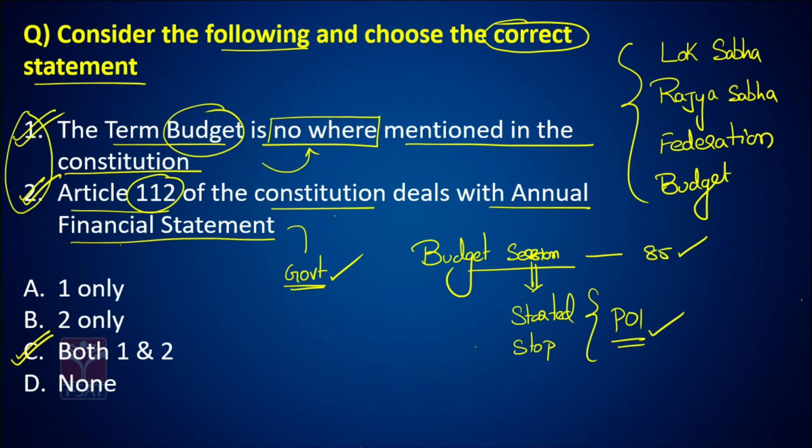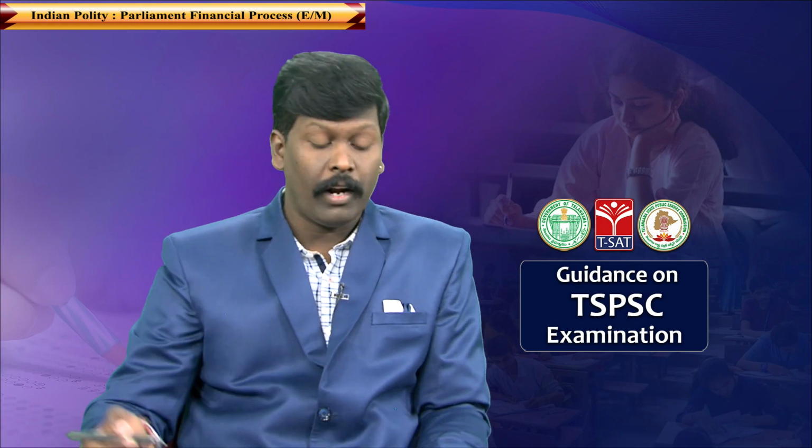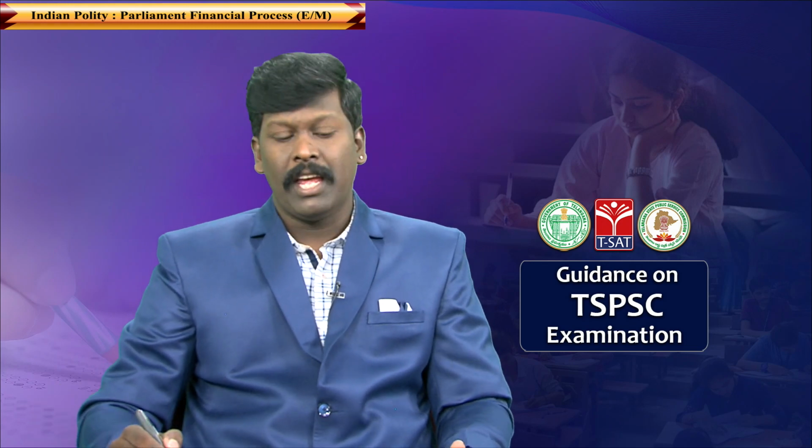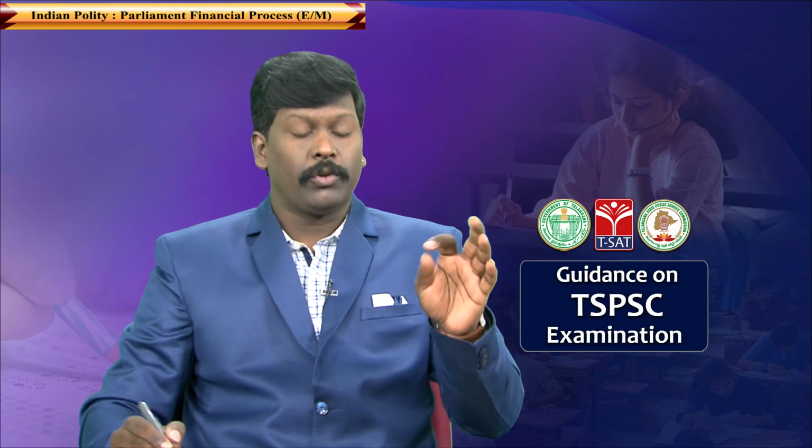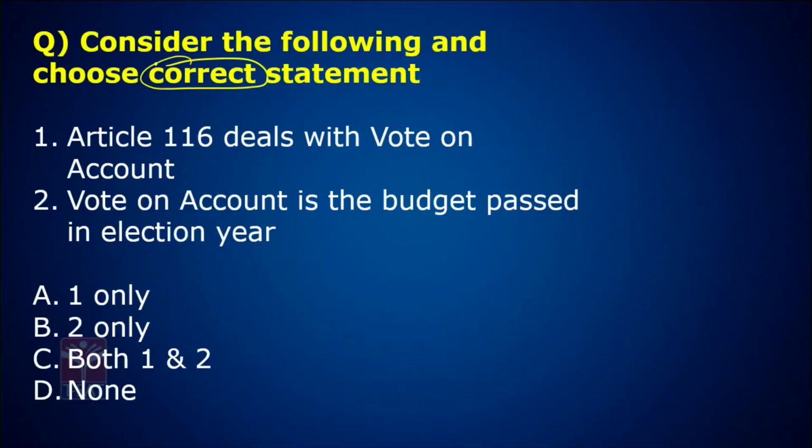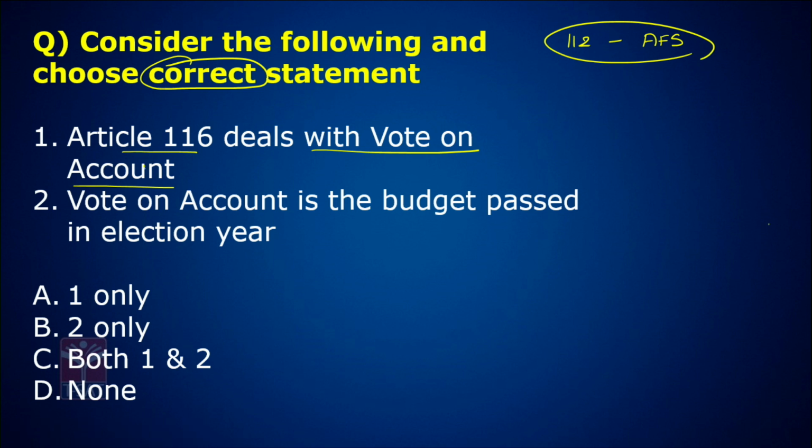Very, very important. These types of questions can be asked in your exam. Now let's go to the next question. Look at this question. Consider the following and choose the correct statement. Article 116 deals with vote on account. We already know Article 112 is the annual financial statement. Now here my question is, Article 116 deals with vote on account.